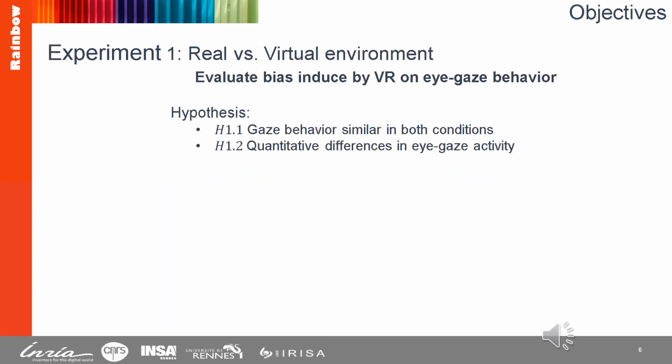In this work, we carried out 2 experiments. In the first experiment, we seek to evaluate the bias induced by VR on gaze activity. Our hypotheses are similar to the results of previous studies. We expect to have an eye gaze behavior similar in both conditions, with some quantitative differences in eye gaze activity.